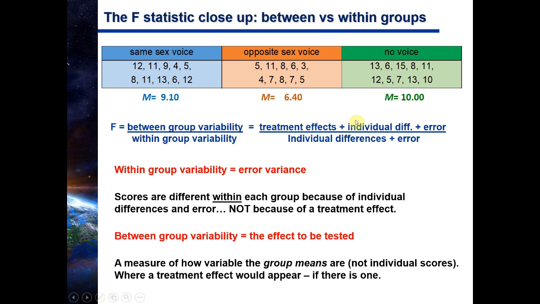Well, it's never going to be exactly 0 because we still will have individual differences and error. But if these means were very, very close to each other, we would have 0 treatment effects, and we would just be left with individual differences and error divided by individual differences and error.